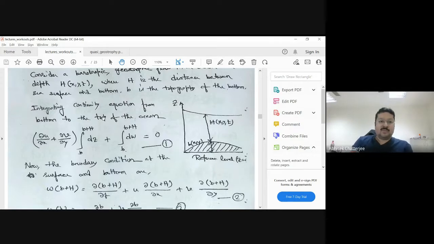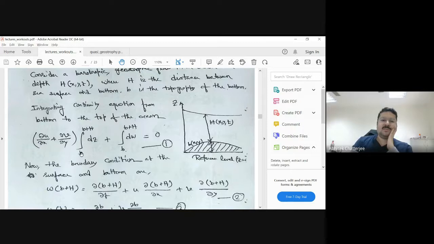Now we can start with the equation of continuity, which says ∂u/∂x + ∂v/∂y + ∂w/∂z = 0. So that is our equation of continuity. If we integrate that equation from b to b + h, where b + h is the height of the top of the surface of the ocean, then ∂w/∂z remains, because the other two terms are not functions of z anymore. So we are considering a barotropic motion.